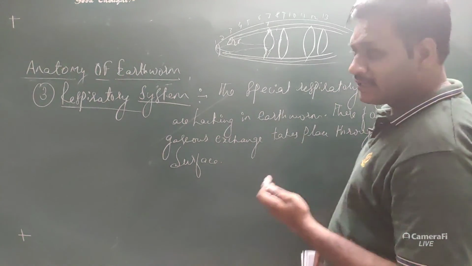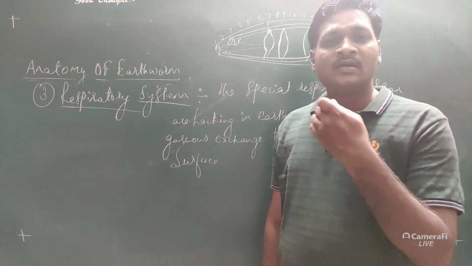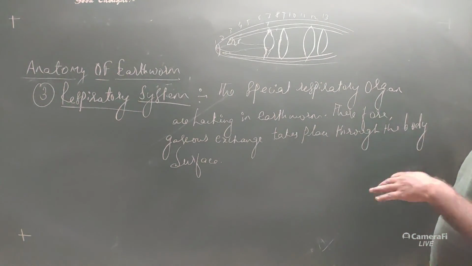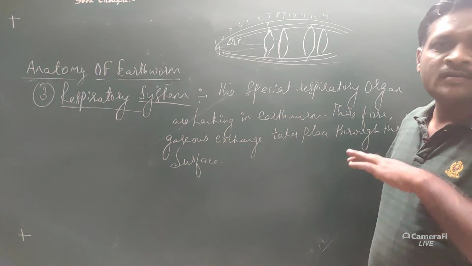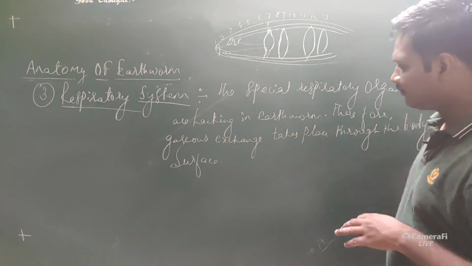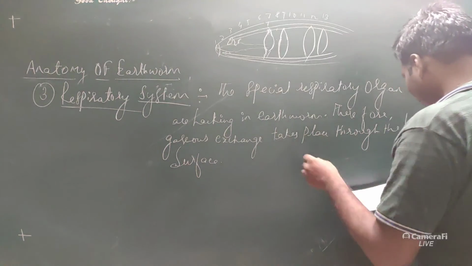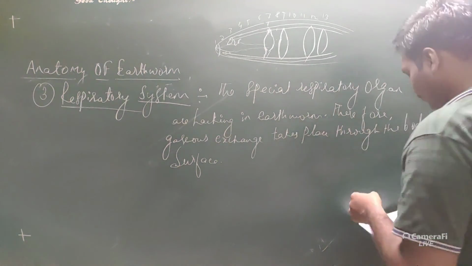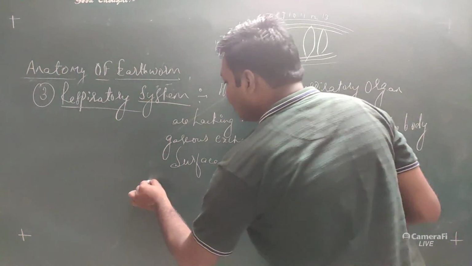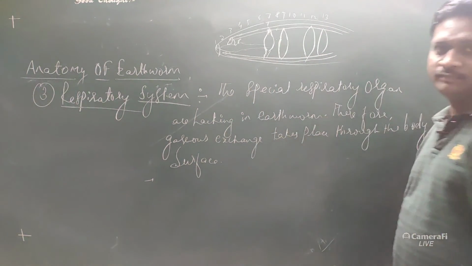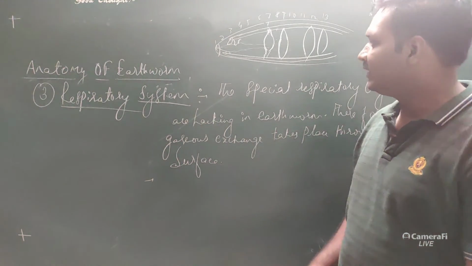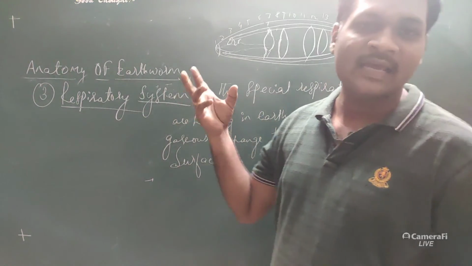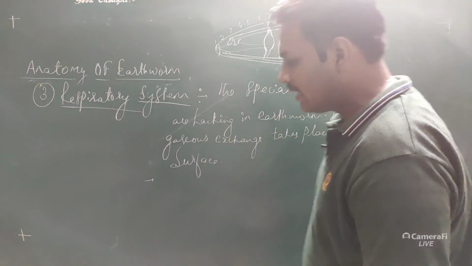And they secrete a liquid, or a mucousy substance, onto the surface of the body, so it can maintain the moisture within the body. So it secretes the mucus or the coelomic fluid. Okay, the next, it consists of a carrier protein. The blood of the earthworm consists of the carrier protein, that is called the hemoglobin.